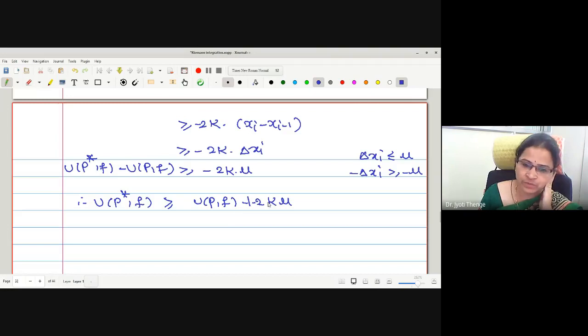Why are we writing 1 times 2k mu? Because we have taken only 1 point extra in the given partition.